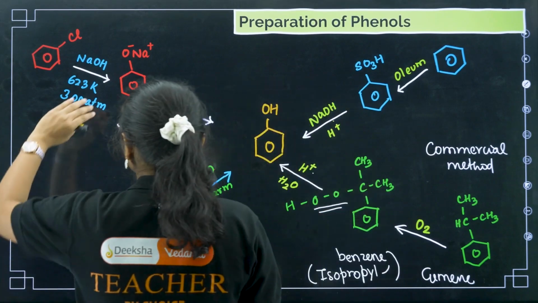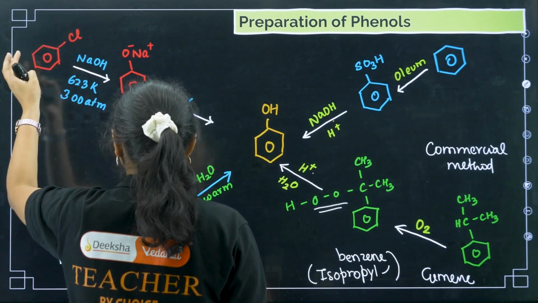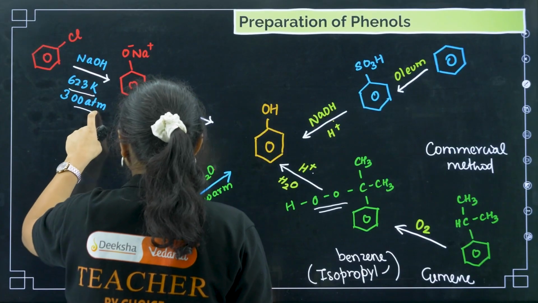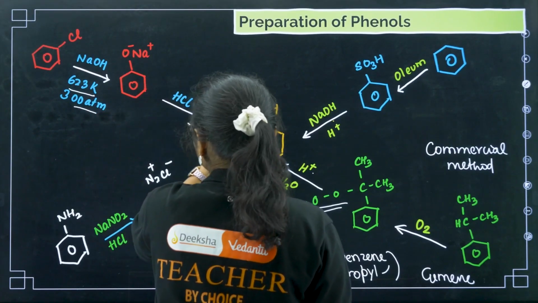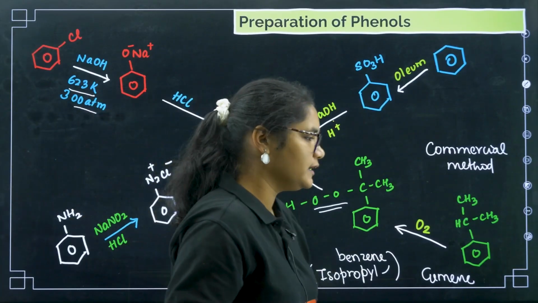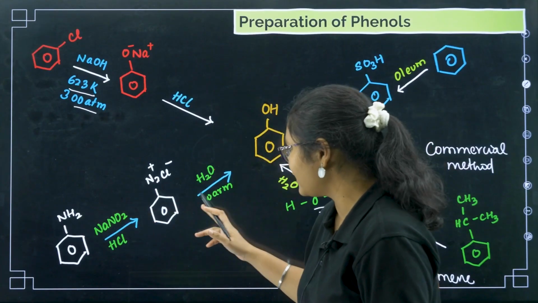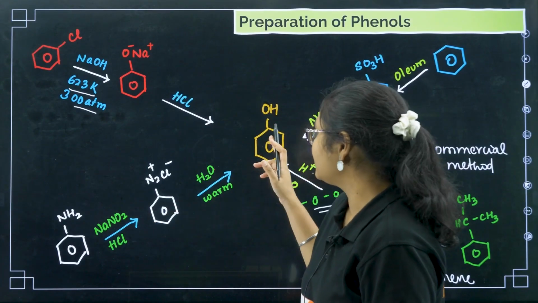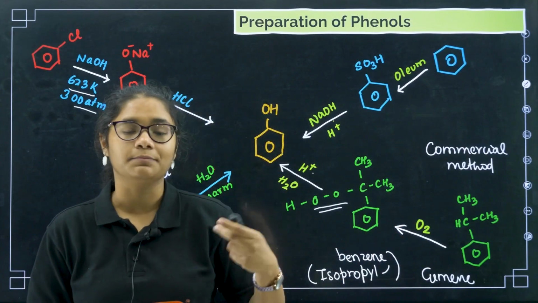Now you can treat it with chlorine. You can take any haloarene, and at very high temperature and high pressure we get sodium phenoxide, and then if you treat it with HCl, you will get OH. Similarly, if you take aniline, you get benzene diazonium chloride, and then if you provide water and warm it, you will get OH. Clear? So these are the 4 different methods for preparation of phenols.